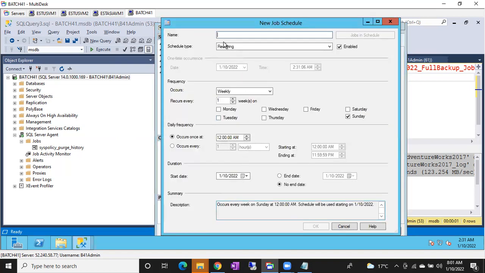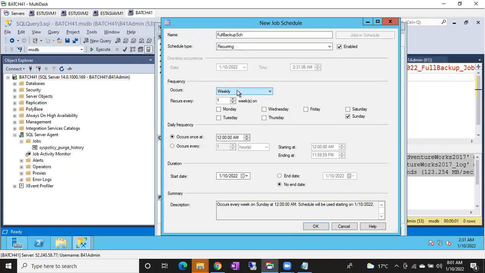Now you can create a new schedule. Give the schedule name, full backup schedule, any name you can give, sir, no problem. But in an organization, it depends upon the naming policy. My job should be recurring. It has to recur every time, not one time, not when CPU idles, not on agent status. Recurring means it has to run multiple times.